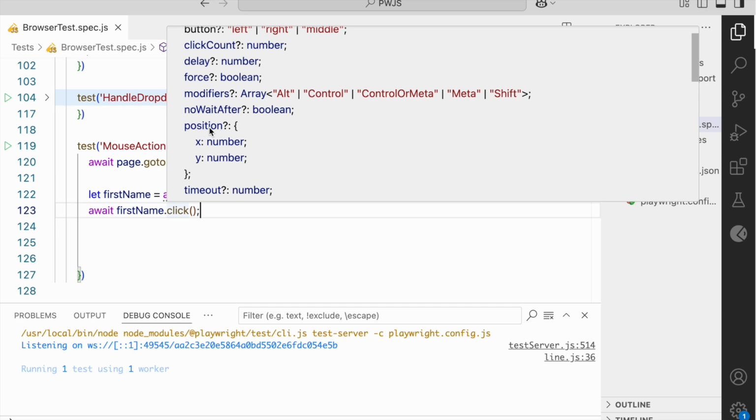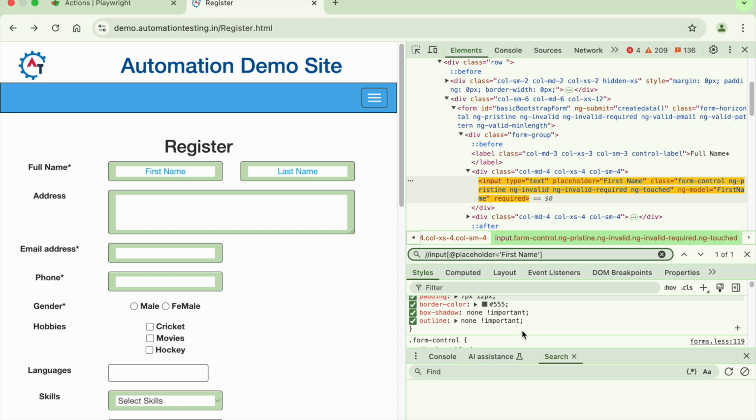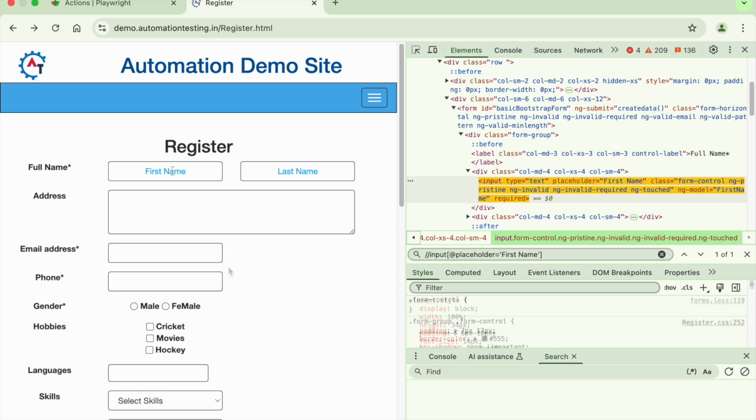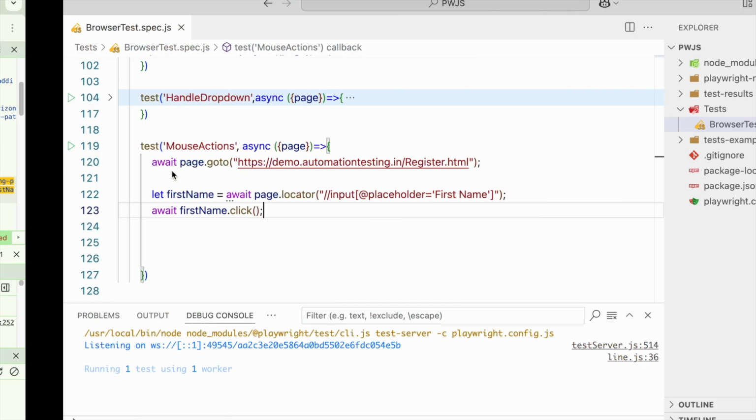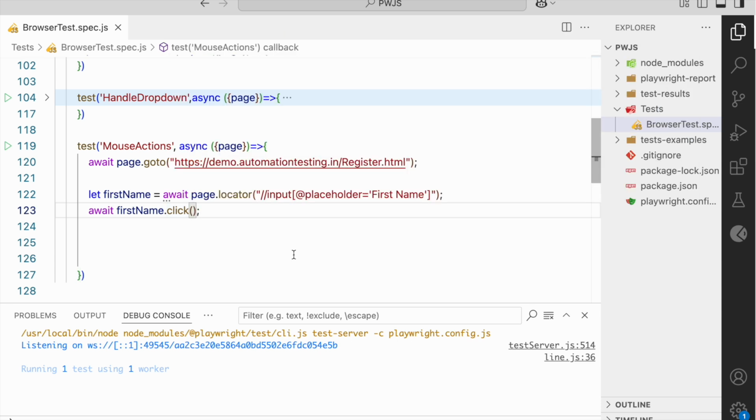And suppose you know the position of the element, that is the x coordinate and y coordinate, then using that position you can click on the button. So let us see how we can do it. By default it will use the left button of the mouse.